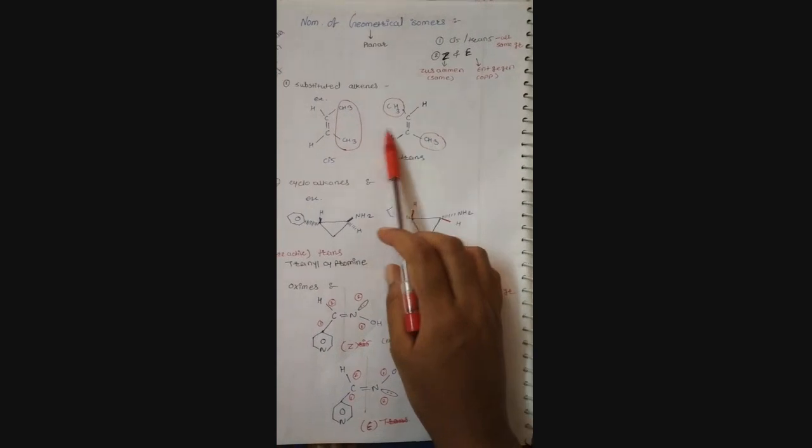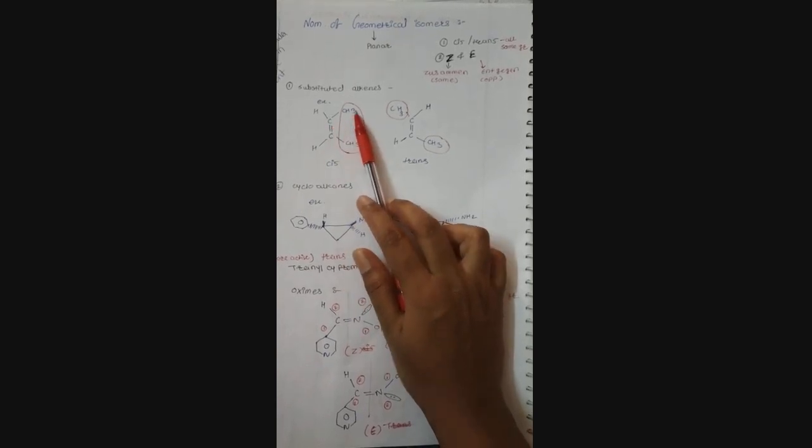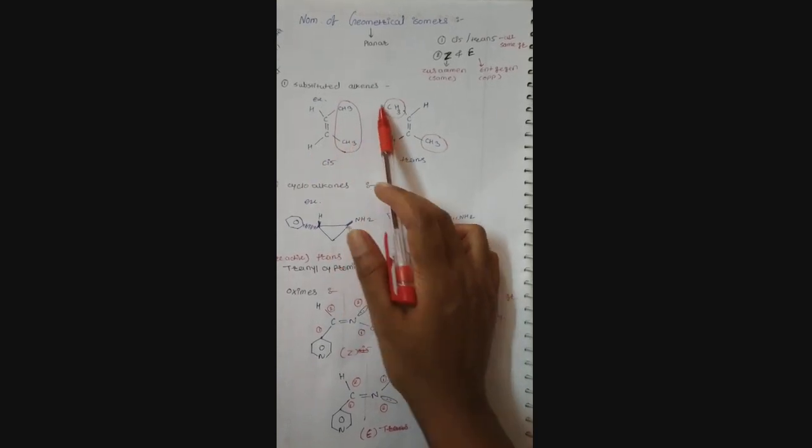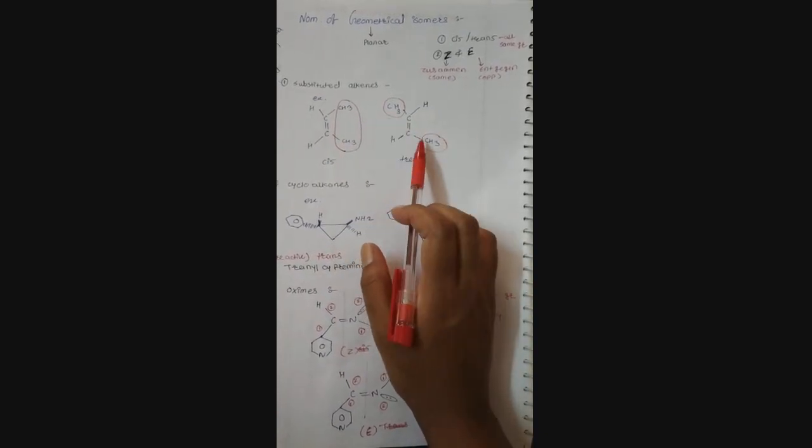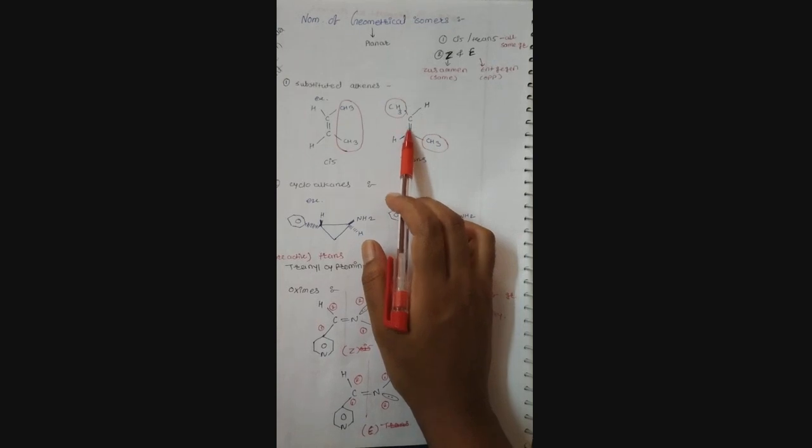Next are geometrical isomers. In this there are the cis and trans and the Z and E models. Firstly we start with cis and trans. Here is the example for cis and trans. The compound has double-bonded carbons, each containing methyl and hydrogen. Across the double bond, in one case both methyl groups are present on the same side, and in the other the methyl groups are present on opposite sides of the double bond.